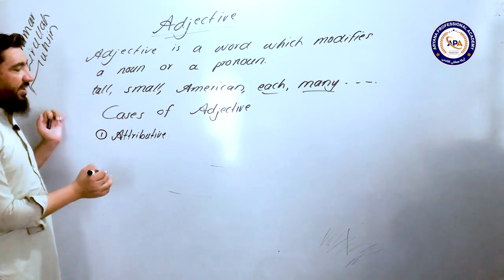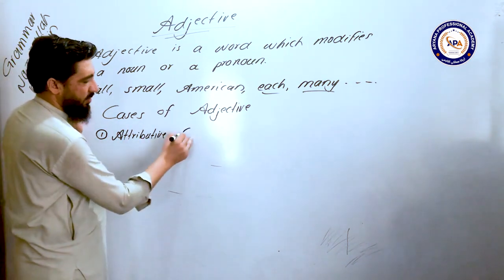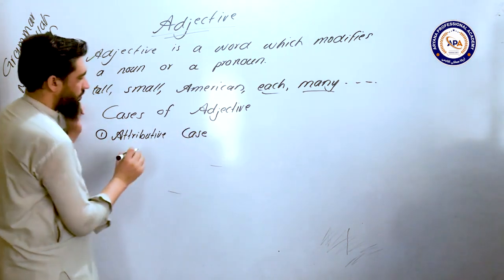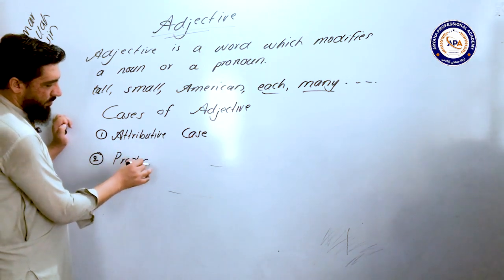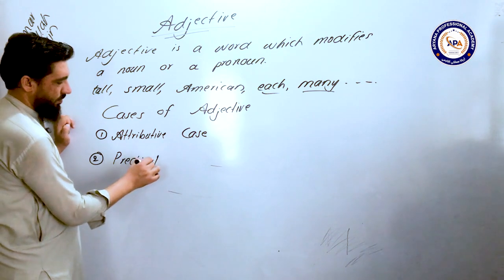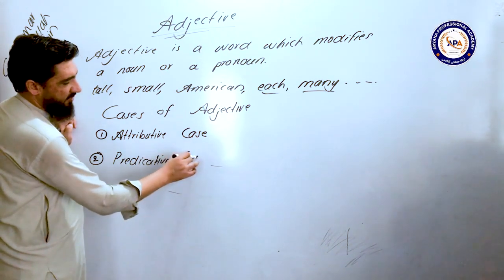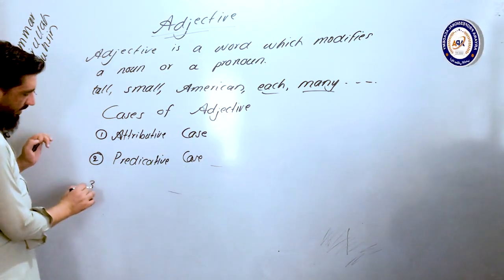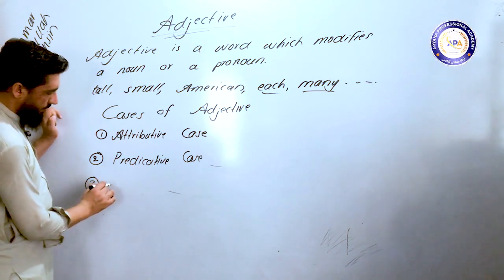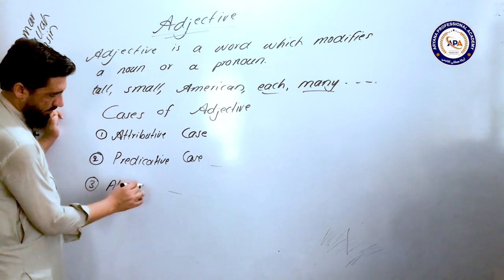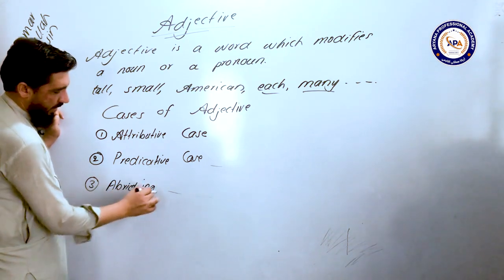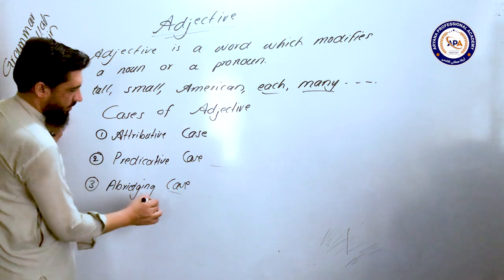So first, the first case of an adjective is the attributive case. Number 2, predicative case. Number 3, abridging case.